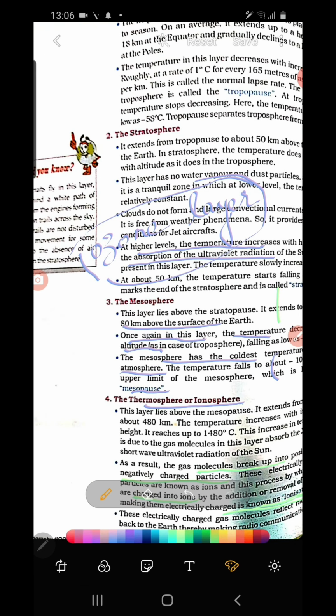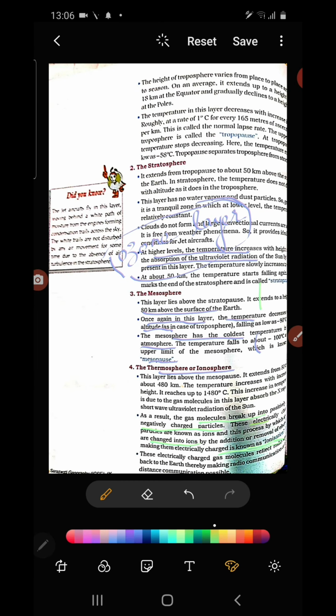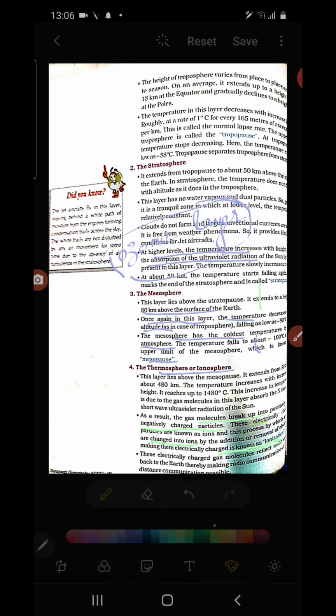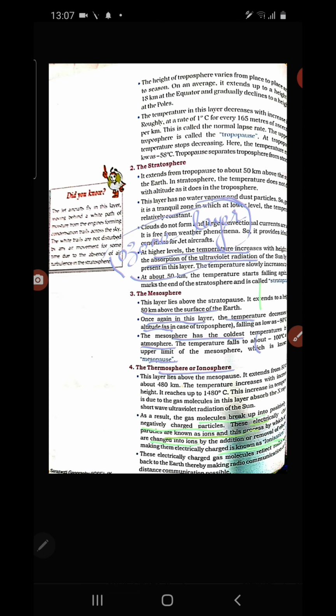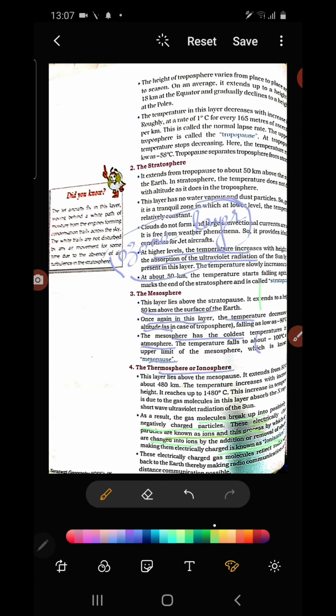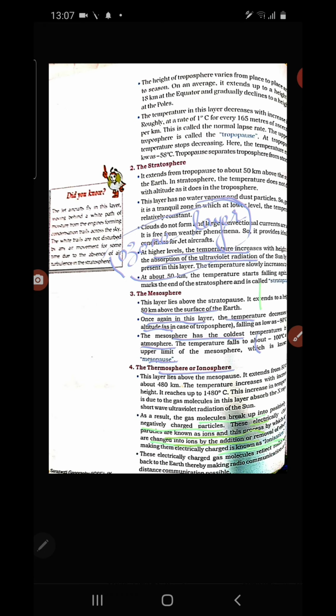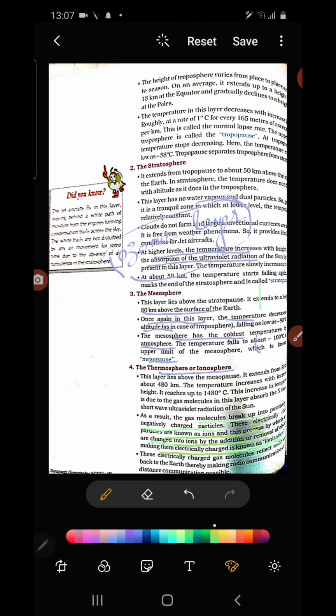These electrically charged particles are known as ions, and the process by which atoms are changed into ions by addition and removal of electrons, making them electrically charged, is ionization. Understood? So here atoms are electrically charged because electrons are removed or added in the atom. So the atom changes into an ion. There forms the ionosphere. So this is called ionization.